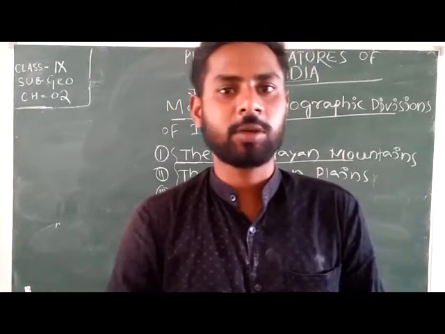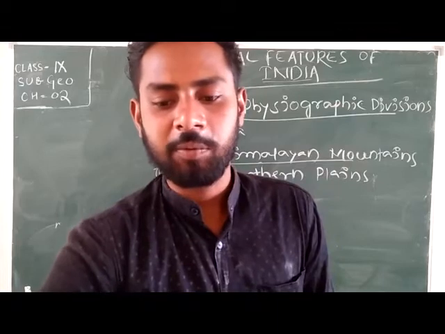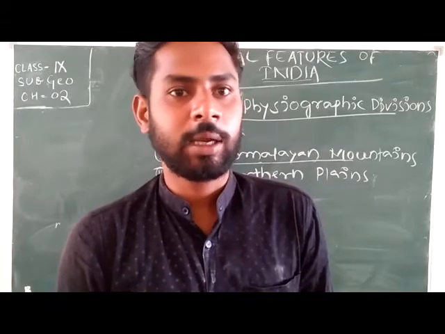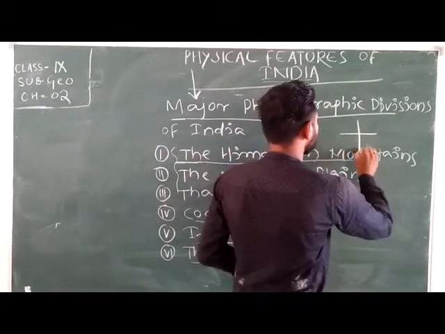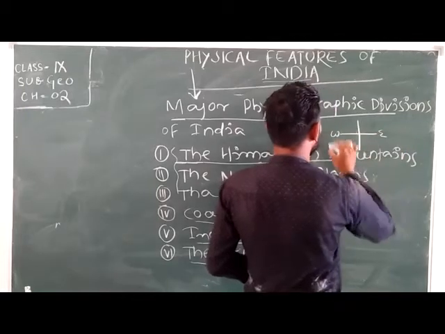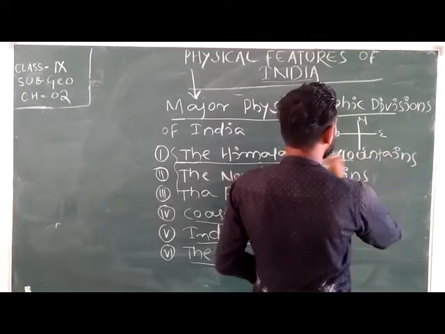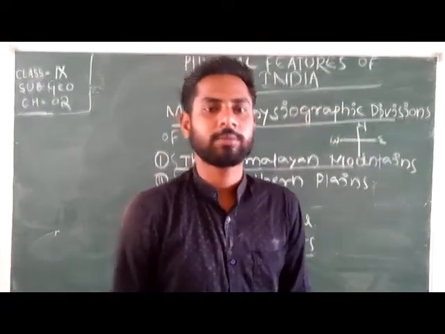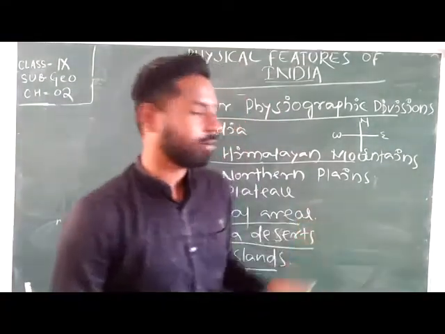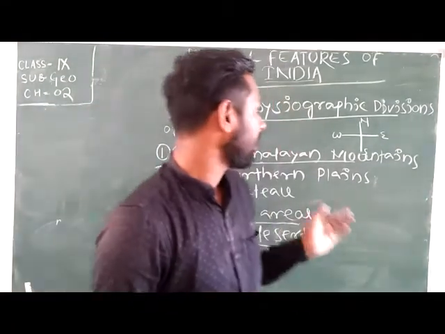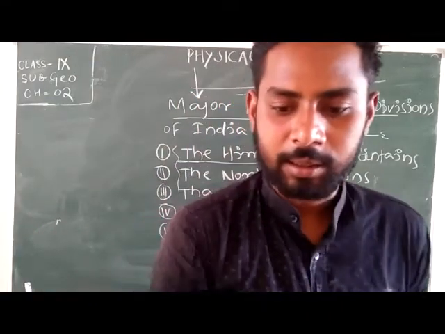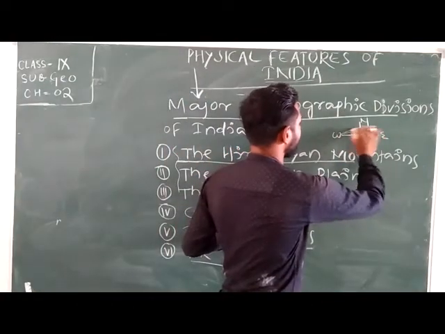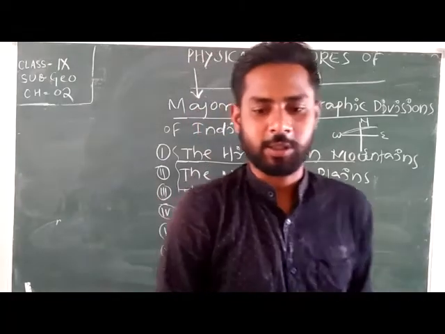The mountain ranges run from west to east direction. West to east direction. The ranges are placed here.